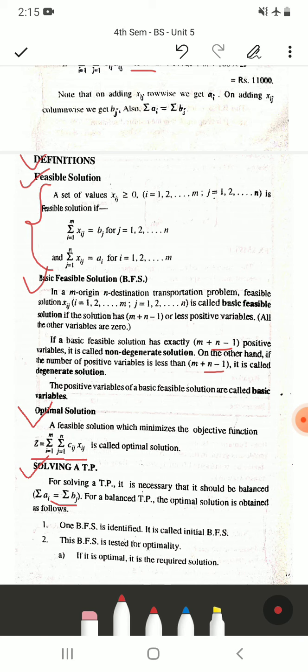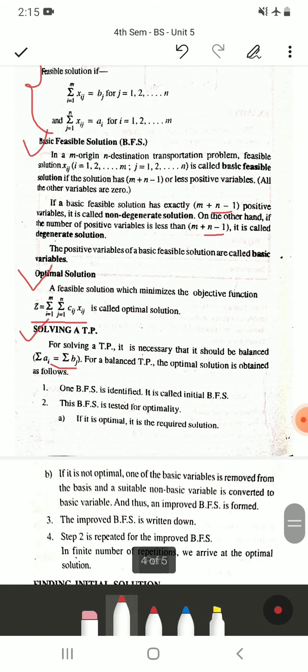For a balanced transportation problem, the optimal solution is obtained as follows. One basic feasible solution is identified. It is called the initial basic feasible solution, and that is tested for optimality. If it is optimal, it is the required solution. If it is not optimal, one of the basic variables is removed.